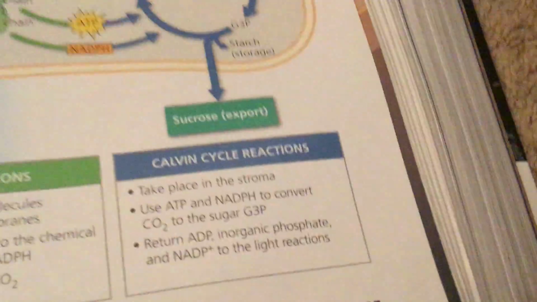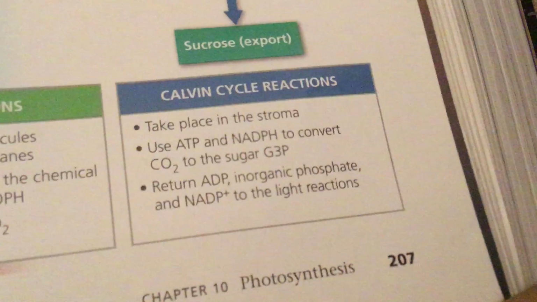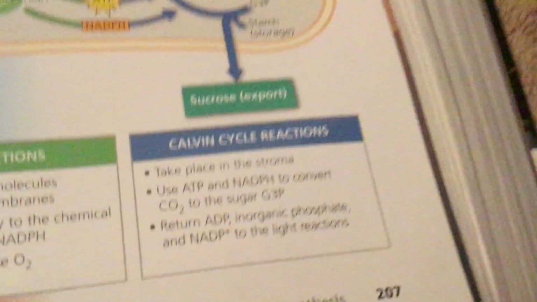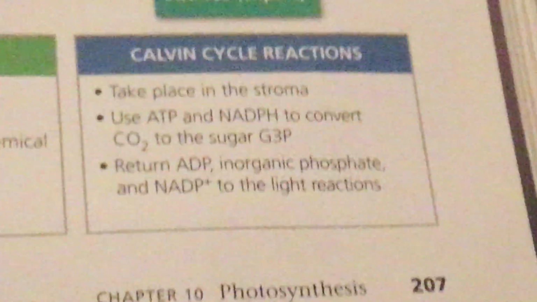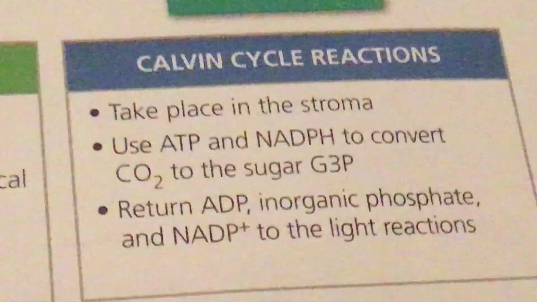The Calvin cycle takes place in the stroma. It uses ATP and NADPH to convert CO2 to the sugar, G3P. It returns ADP, inorganic phosphate, and NADP to the light reactions. So both the light reactions and the Calvin cycle are dependent.